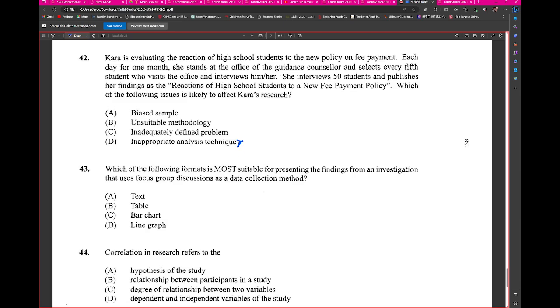But the person who says inadequately defined problem, I understand why you would say that, right? But what she's generally doing is just looking at the reaction of the high school students to that policy. So she's looking at probably qualitative, or it could be quantitative, to be very honest, but it's qualitative for a good amount of time because she uses interviews. So I'm not sure whether or not it would be C or B based on that discussion, but what do you guys think?